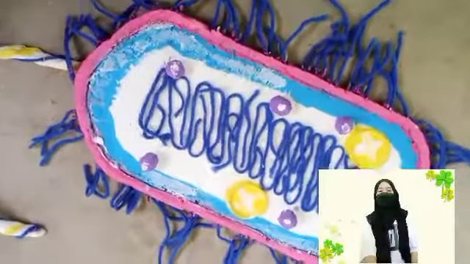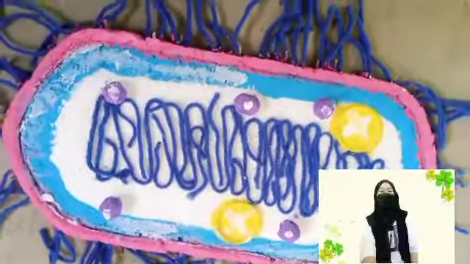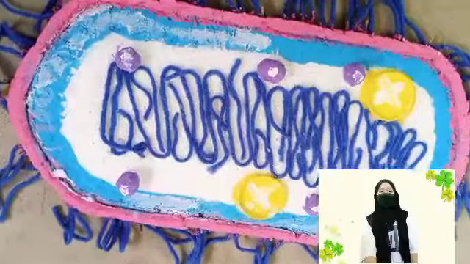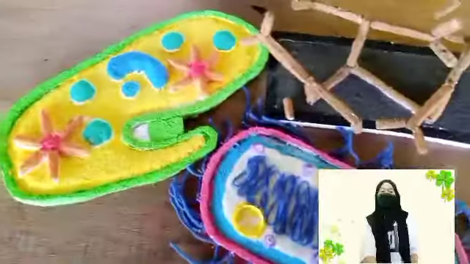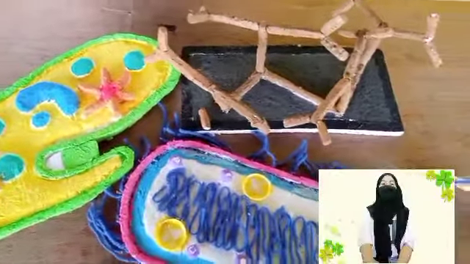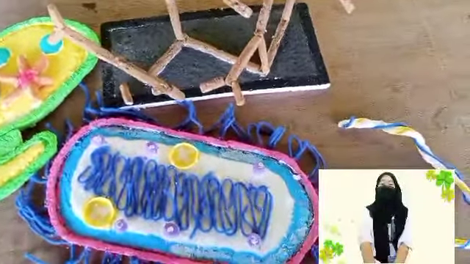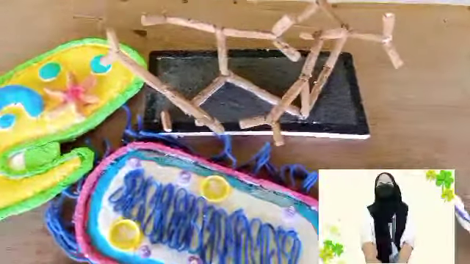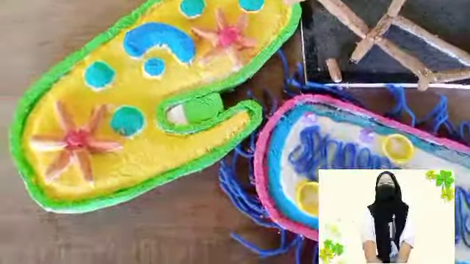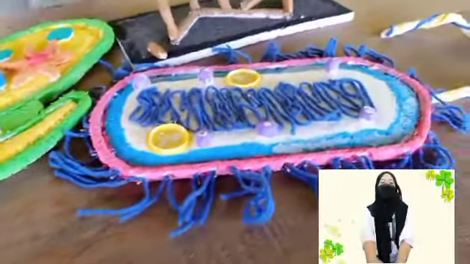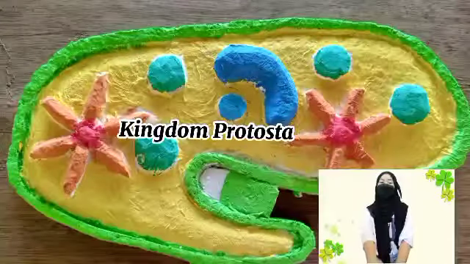They reproduce asexually by binary fission or budding. It lacks organelles like mitochondria, lysosomes, endoplasmic reticulum, and others. The cell wall is rigid and made up of peptidoglycans. The two main groups included in Kingdom Monera are Archaeobacteria and Eubacteria. The Archaeobacteria have distinct molecular characteristics separating them from bacteria.